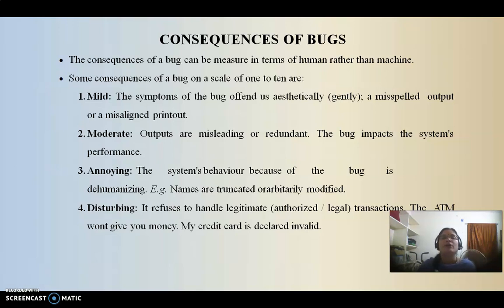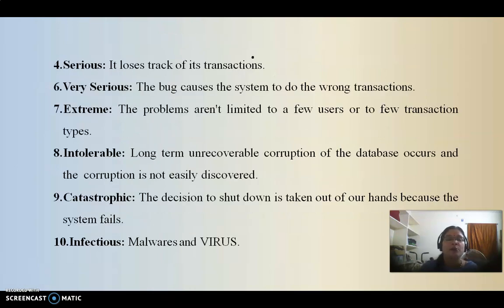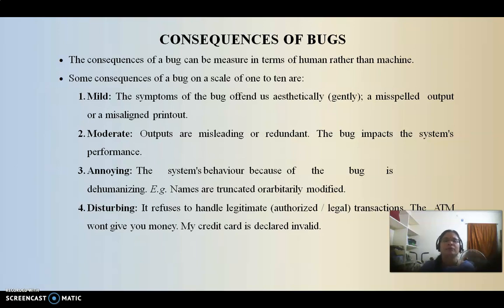That means on a 1 to 10 scale, these are measured, starting from mild to catastrophic or infectious. The first one is mild. What is the meaning of mild? It means the symptoms of the bug are very few; the effect of the bug is very small. After the bug occurs, whatever severity symptoms there are, they are very minor. Such a very low-impact bug is called a mild bug.